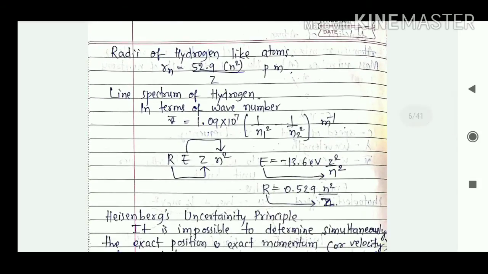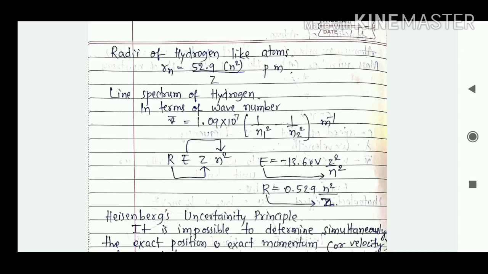Radii of hydrogen like atom is given by this particular formula, Rn is equal to 52.9 n square divided by Z picometer. Line spectrum of hydrogen in terms of wave number, nu bar is equal to 1.09 into 10 raised to 7, 1 divided by n1 square minus 1 divided by n2 square per meter.